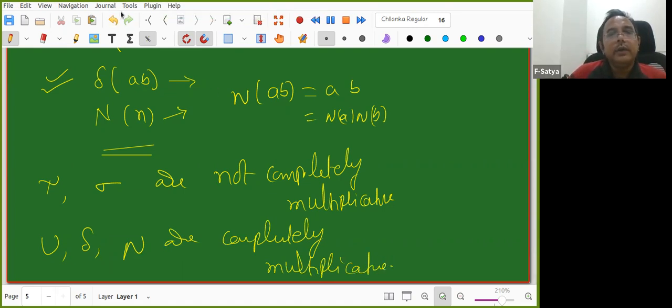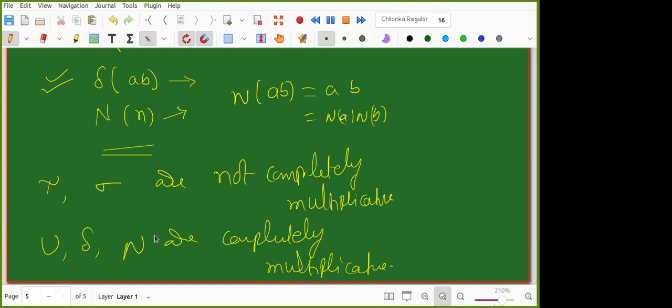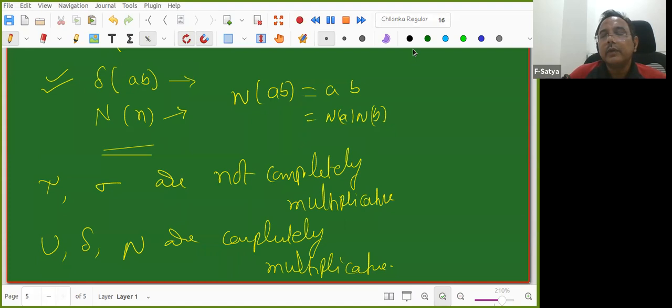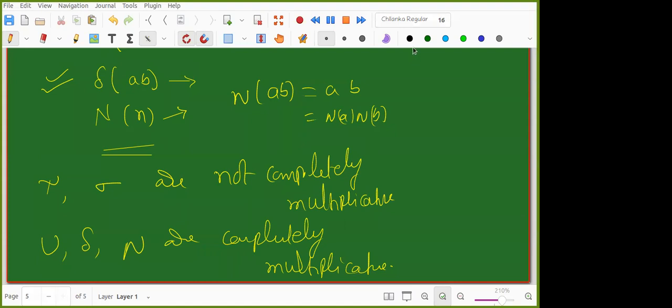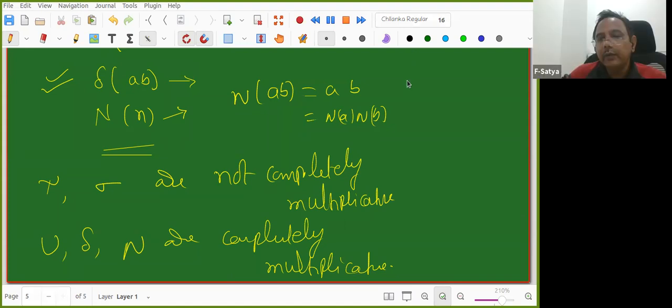Okay, great. Now we'll go a little further. Mu, the Mobius function, is also not completely multiplicative. Can you tell me why it is not completely multiplicative?